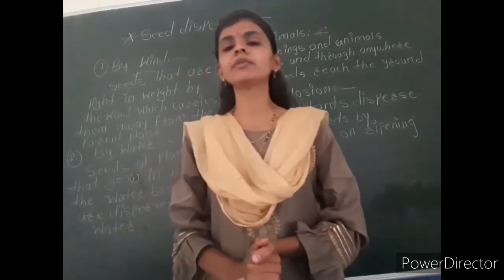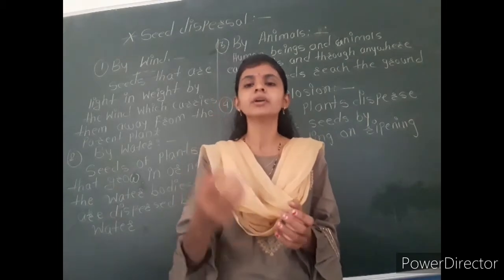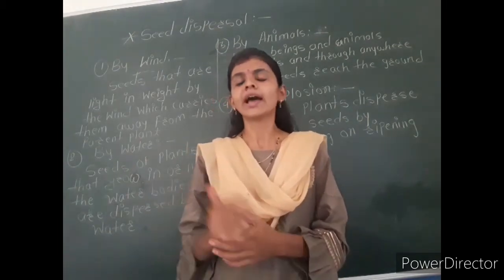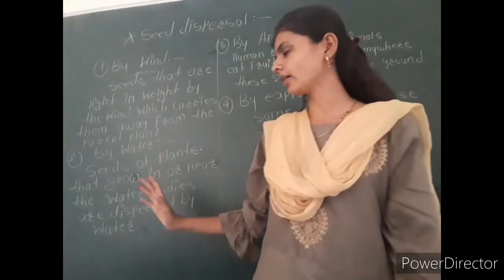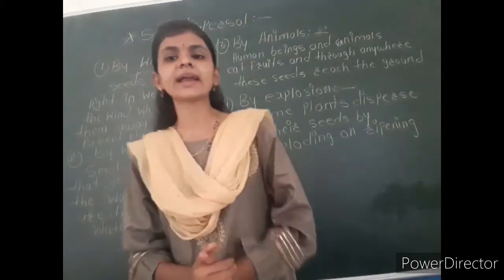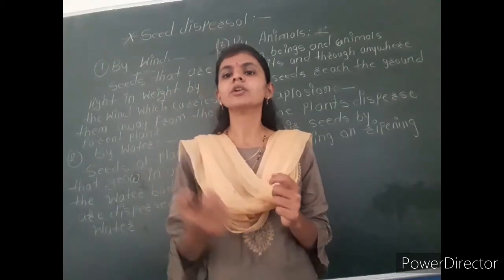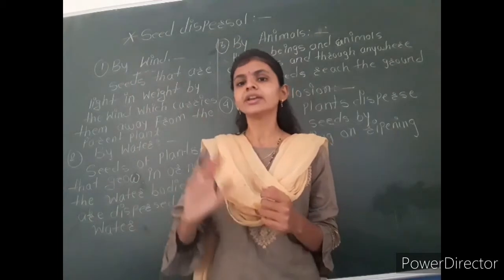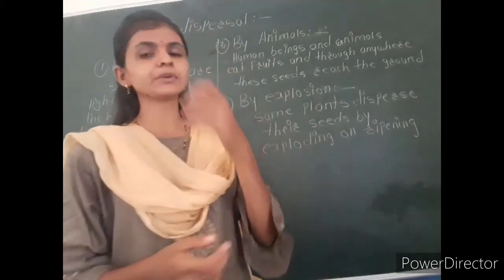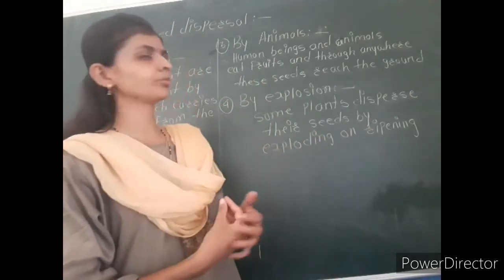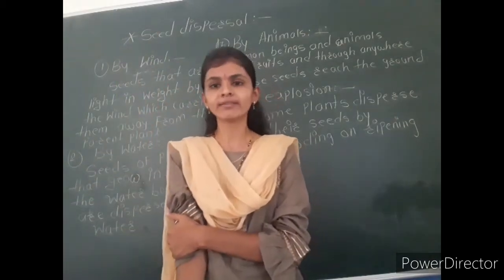So in today's period we discussed seed dispersal. Seed dispersal means that seeds are transferred from their own parent plant to other places, and there are ways through which seeds can be transferred: the first is by wind, the second by water, then by animals, and by explosion. If the seed is lighter than air, it can be transferred through the wind. If the seed has a hollow shape, it can be transferred through water. If animals and human beings eat fruits, they throw the seeds anywhere. This is also one way of seed dispersal.